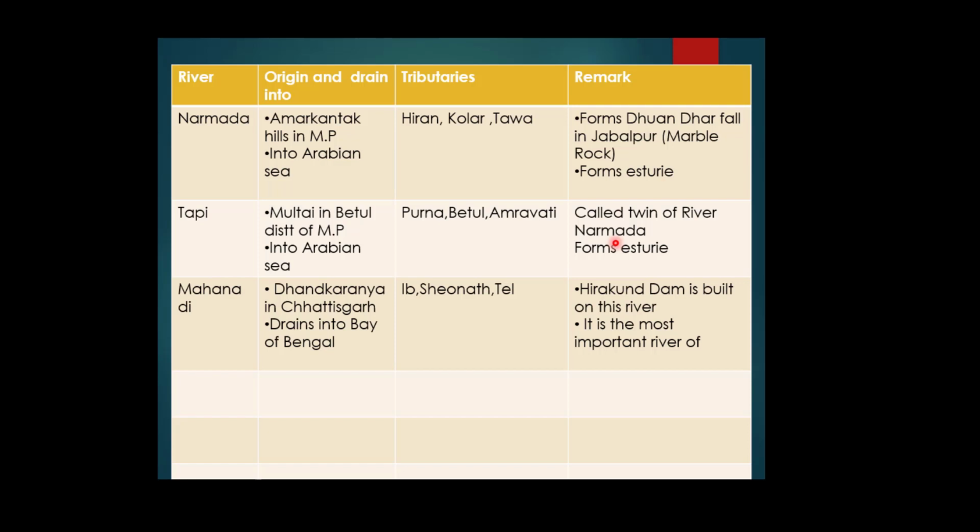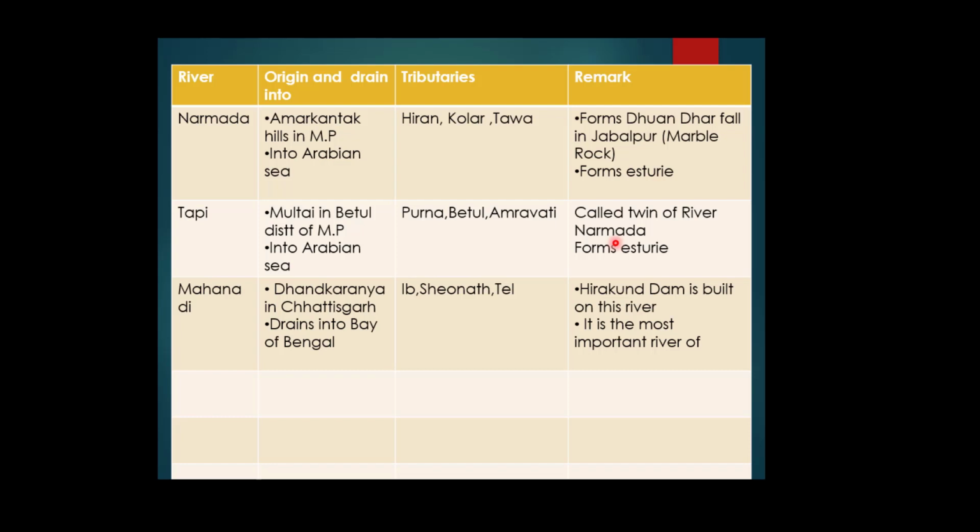All the tributaries of the river Narmada are very short, and they join the main stream at right angles. And you know that this kind of river pattern is known as trellis pattern. It means Narmada river is forming trellis pattern. All the tributaries of river Narmada are joining at right angle, and the river Narmada drains the parts of Madhya Pradesh and Gujarat before it discharges all its